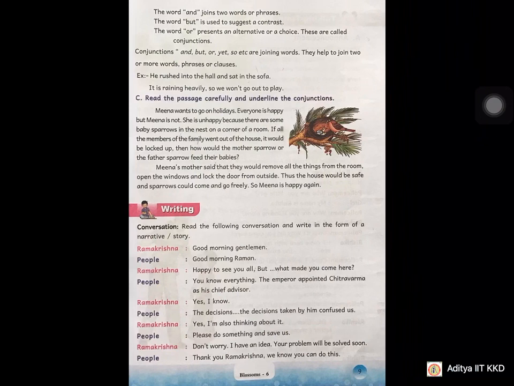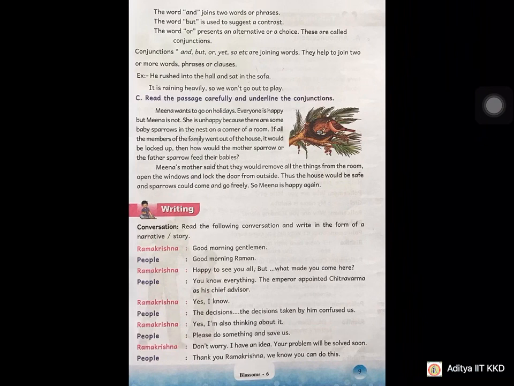The words and, but, or are conjunctions which are used to join words. They help to join two or more words, phrases or clauses. So conjunctions are used to join. What will they join? Words, phrases or clauses. He rushed into the hall and sat on the sofa. It is raining heavily, so we won't go out to play.